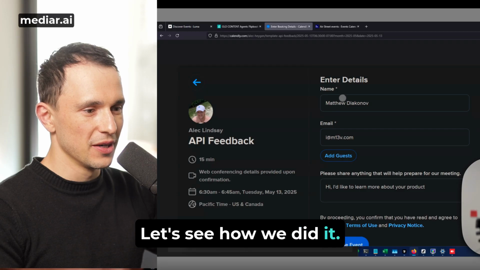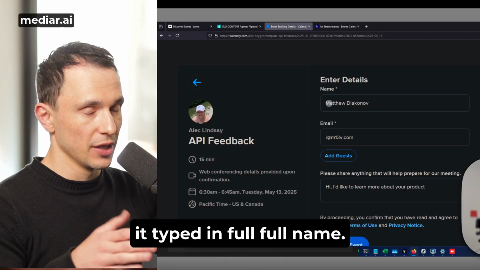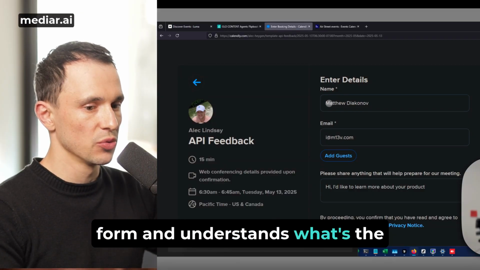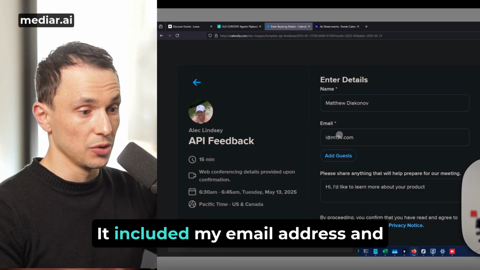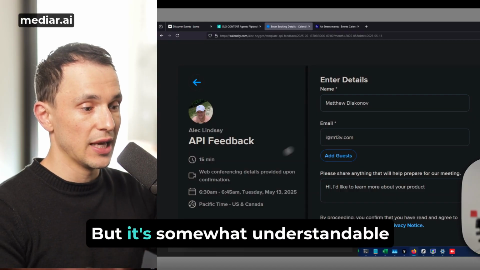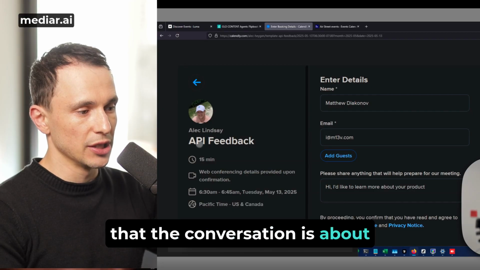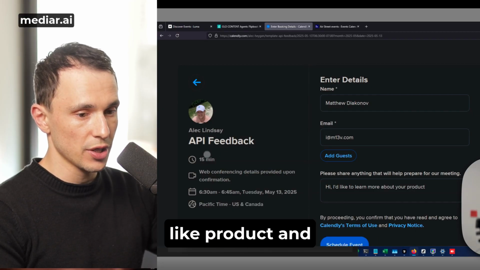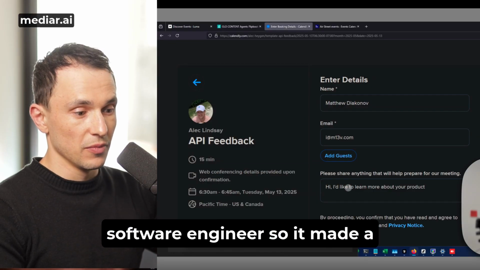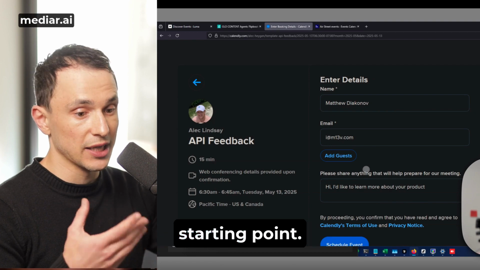Let's see how it did it. In this case, there was only one field, name, and it typed in full name. It just reasons through the form and understands what's the most appropriate input value. It included my email address, and there was also a field that was not in the source document, but it's somewhat understandable from the context of this page that the conversation is about probably some product, and it knows that I'm working as a software engineer. So it made a generic request, which I might delete or edit, but it's a starting point.